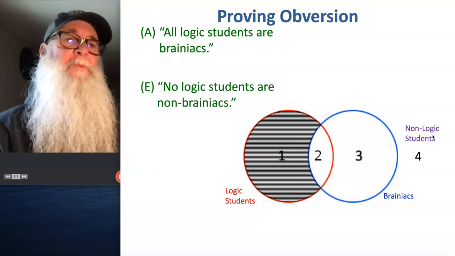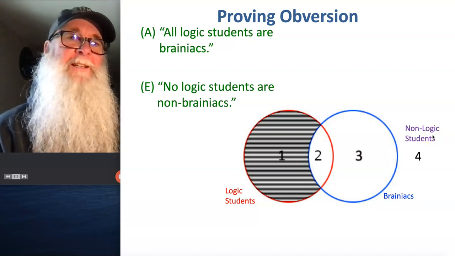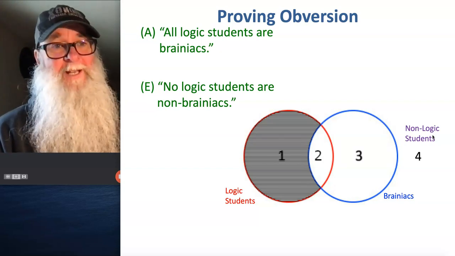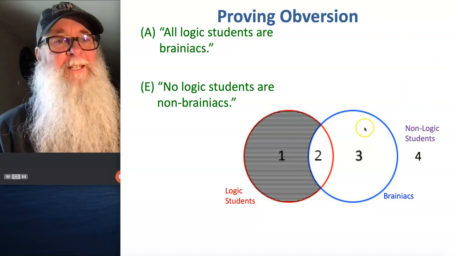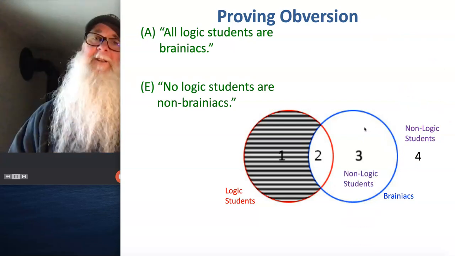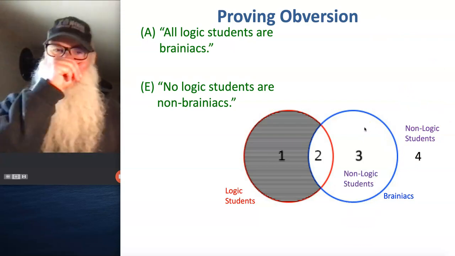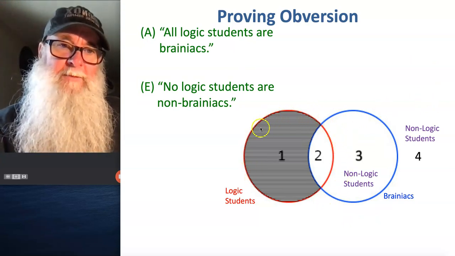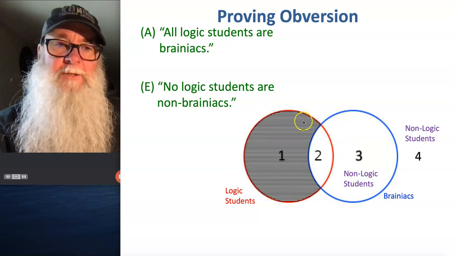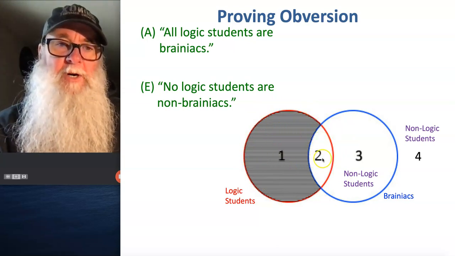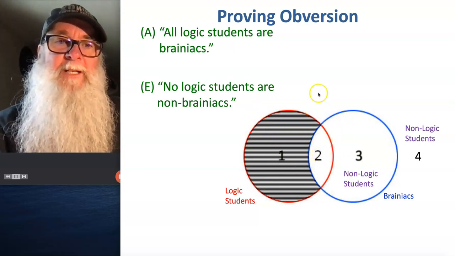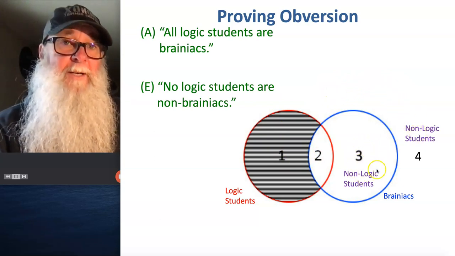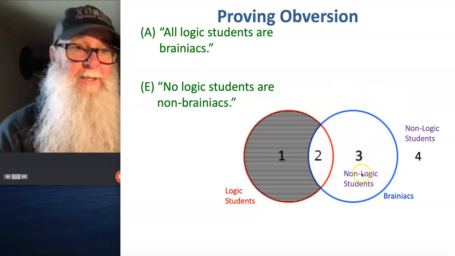There's one other place where we're going to find some non-logic students. Can you think of where it is? It's going to be in area 1, 2, 3, or 4, and we've already decided some of them are in 4. And if you said there would be some non-logic students in area 3, you're a rock star. Yeah, totally. So think about this. The red wall here is confining all of the logic students inside this building. They're all right here in area 2. So anything out here is a non-logic student, but also anything over here in area 3 is a non-logic student, right?